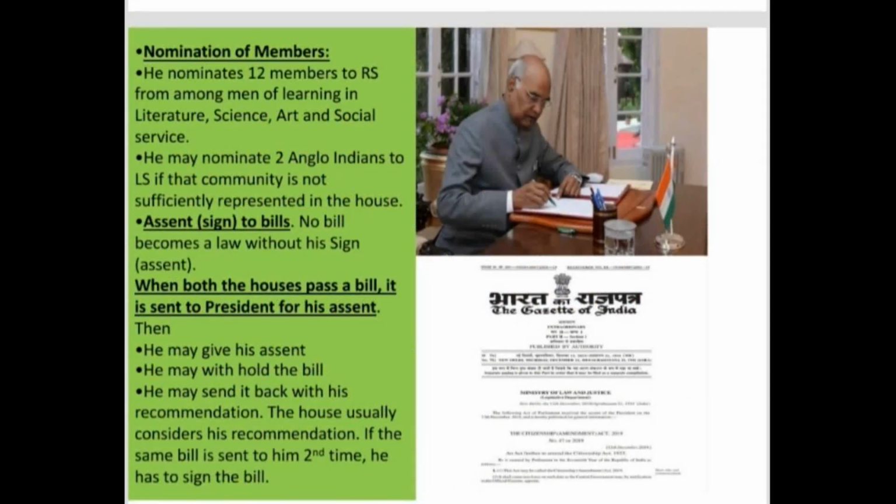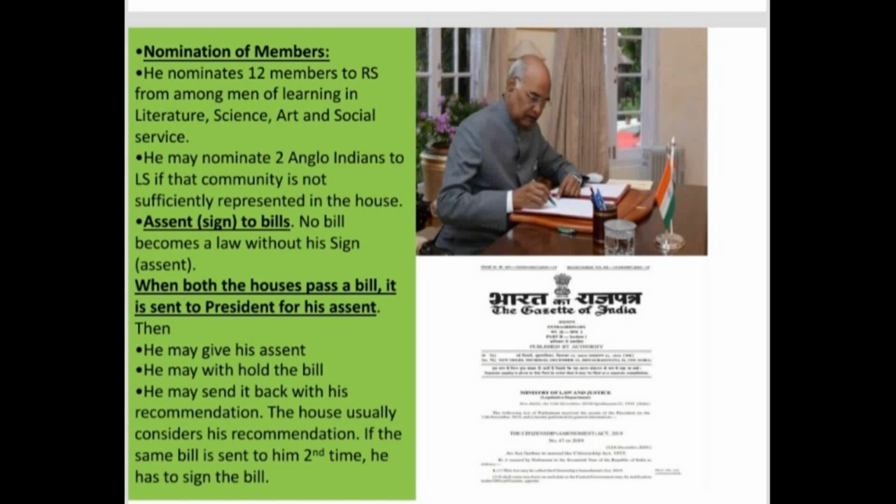In continuation of the legislative powers of the President of India, let us see in what other ways he exercises his legislative powers. To the both houses of Parliament, there is a legislative power still vested with the President. He nominates 12 members to Rajya Sabha from among men of learning in literature, science, art and social service. So the President will be nominating 12 members to Rajya Sabha, which is a permanent house. These 12 members will be from various sectors.